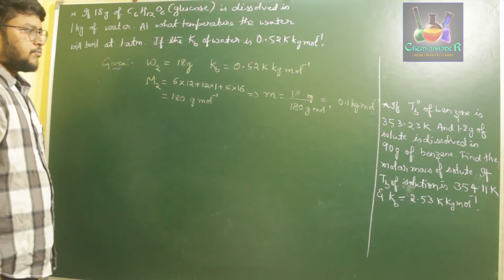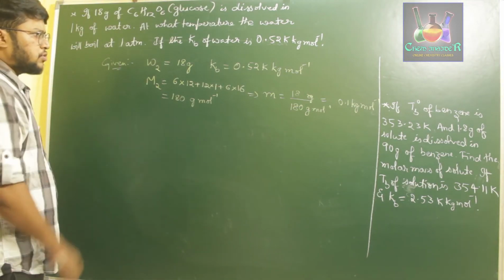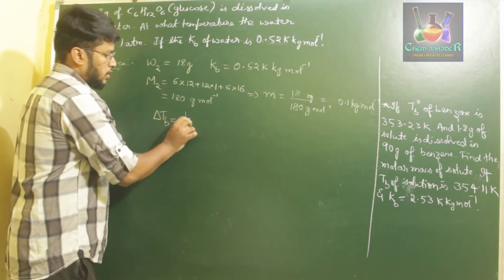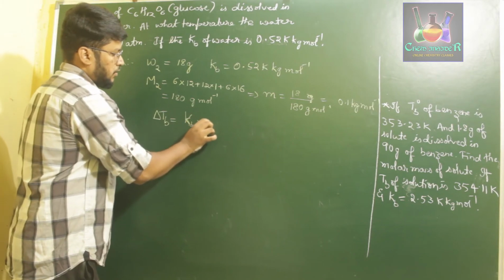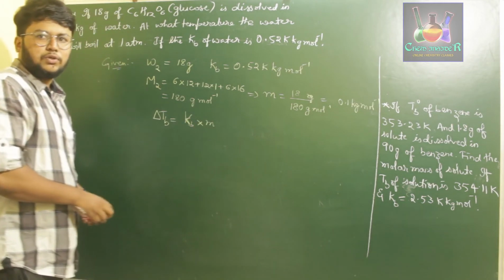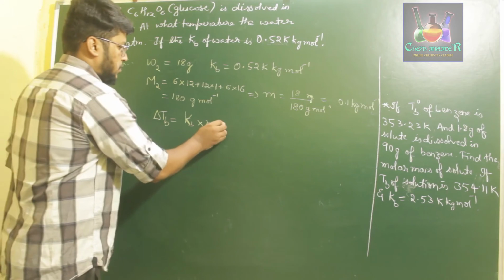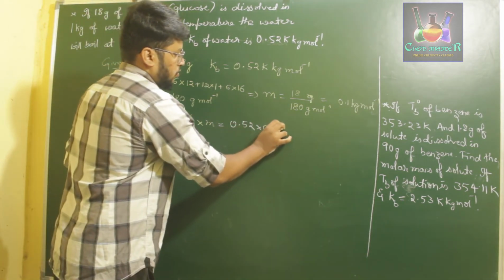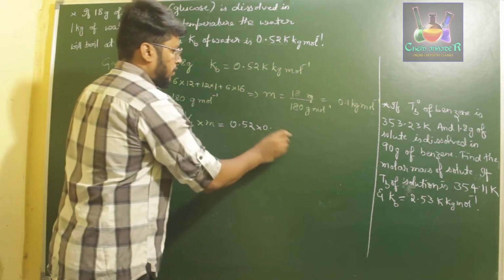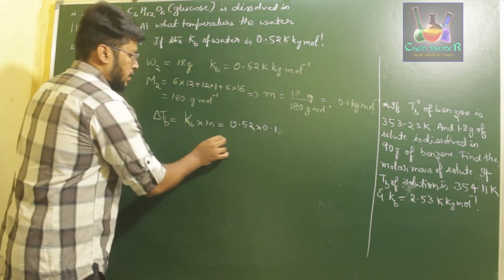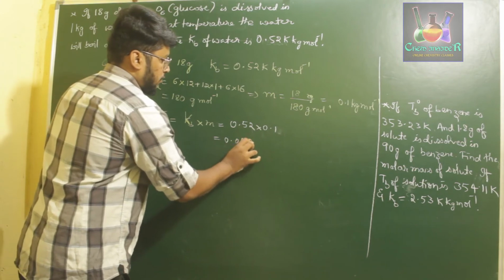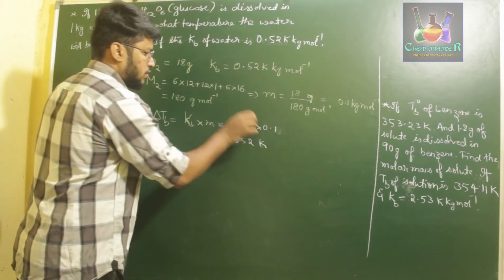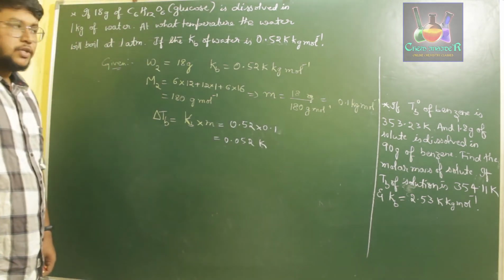Now, if you use those values, we know delta Tb is equal to Kb into M, right? Delta Tb is equal to Kb into M. Substitute the value 0.52 into 0.1. So 0.52 into 0.1 gives us 0.052, that will be 0.052 Kelvin. So this will be the elevation in boiling point.